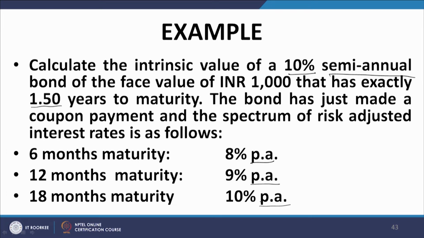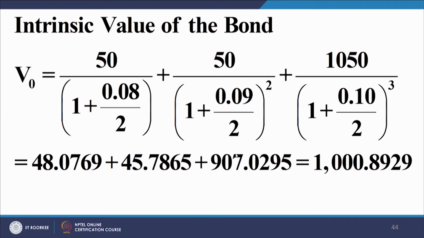Now, here it is 6 months maturity, but the rate is expressed as 8% per annum. So, when you discount the cash flow at 6 months, you will use 4%, not 8%. Please note this. So, this is the solution to the problem. As you can see here, I have divided this by 2 because this is the annual rate, and divided this by 2 as well because again 6-month rates are doubled and then expressed as annual rates. So, this is the net present value, and this is also called the intrinsic value of the instrument.